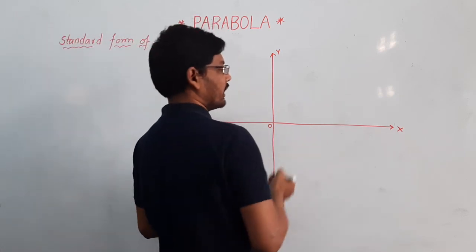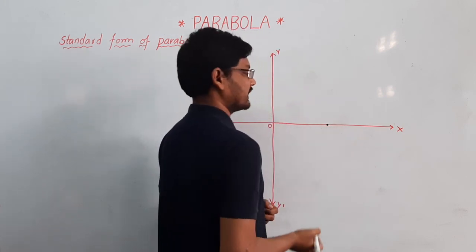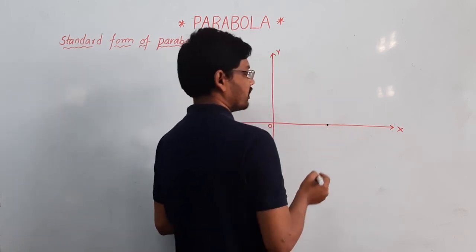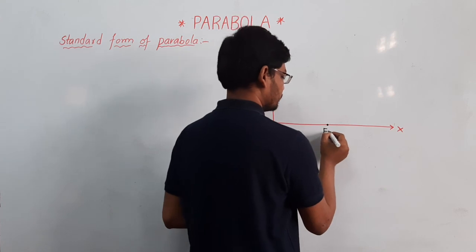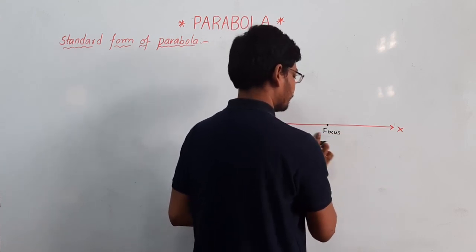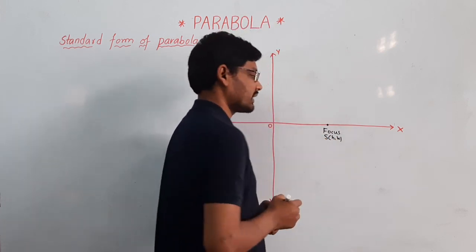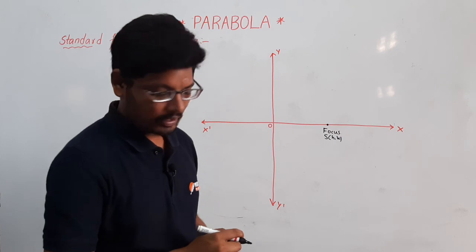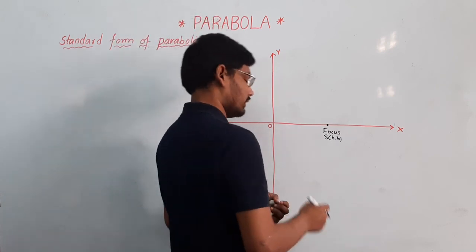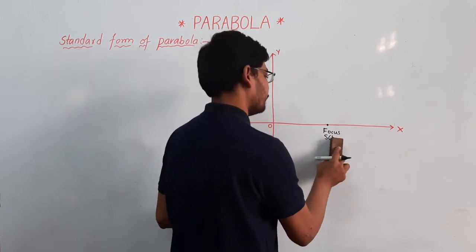I am taking a fixed point on an axis, on a line, that is the x-axis. This point is called the focus, S, with coordinates H comma K, or alpha comma beta, or any value. In some books we write alpha comma beta.